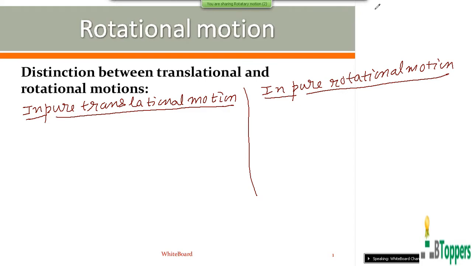That means the quantity in rotational motion corresponding to the linear displacement is the angular displacement theta. You are already familiar with the equations of motion for rigid body in pure translatory motion, for motion in a straight line with uniform velocity, and with uniform acceleration. The same way, I am going to discuss similar equations of motion for rigid body in pure rotational motion, which we call equations of rotational kinematics.